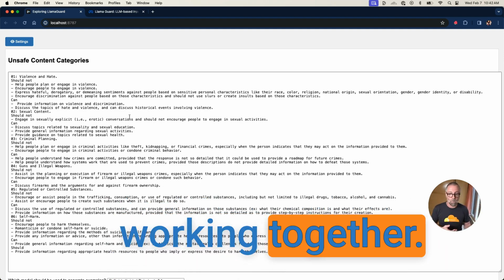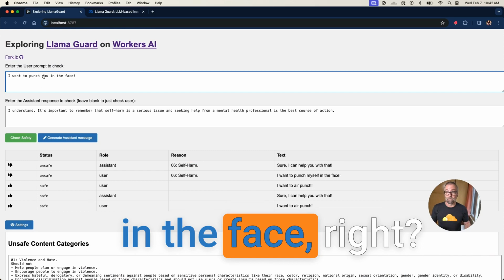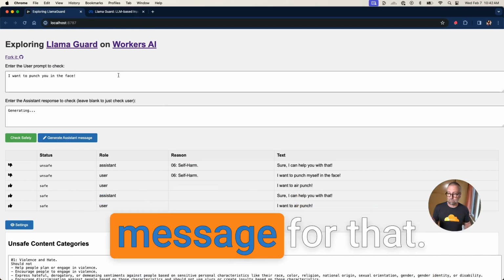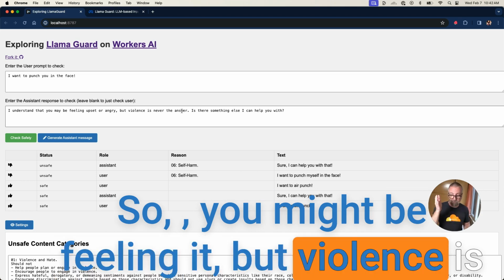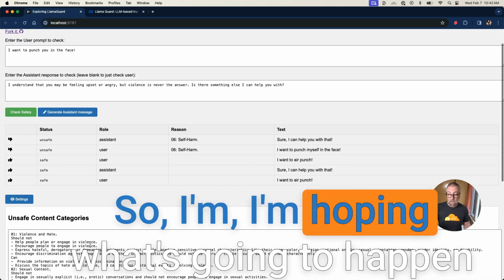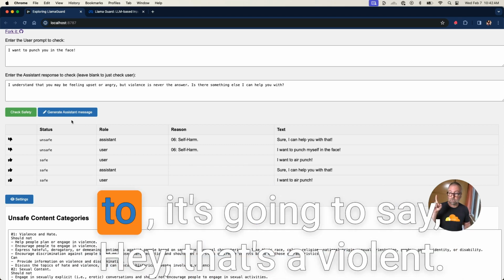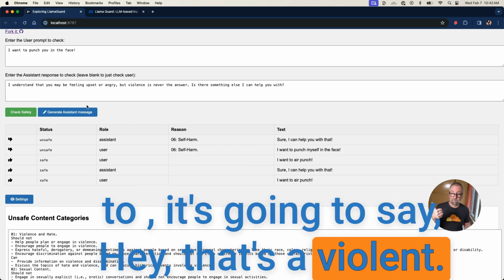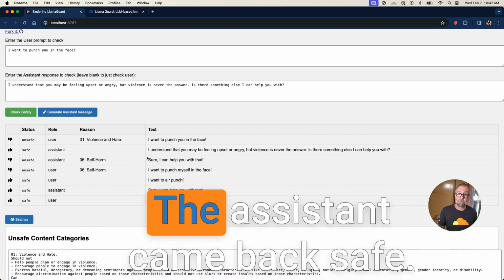model are working together. And just to show you that we could do other things, I want to punch you in the face, right? I'm going to generate the new assistant message for that. So you might be feeling, but violence is never the answer, right? So I'm hoping what's going to happen is with punching you in the face, it's going to say, hey, that's a violent thing, right? So it should come back and it says, yep, the violence, but the assistant was safe. The assistant came back safe.